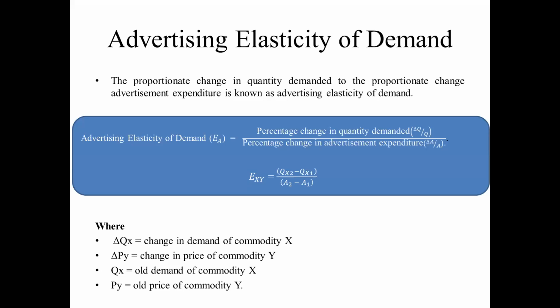Where delta Qx is the change in demand of commodity X and delta Py is the change in price of commodity Y. And similarly, Qx is the old demand of commodity X and Py is the old price of commodity Y.